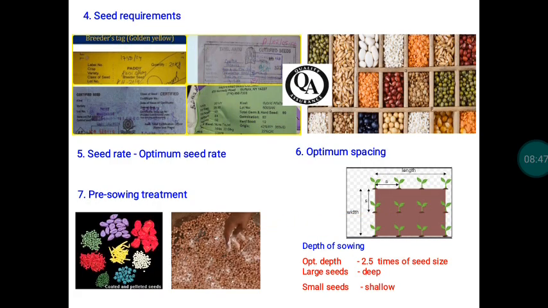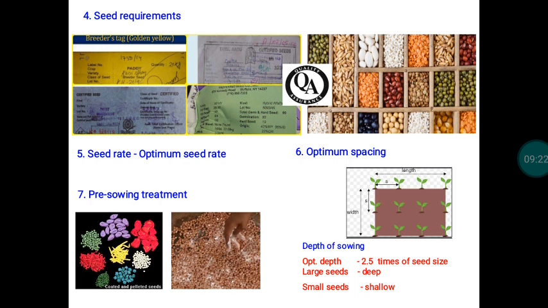Then the fourth one is purchase of good quality seeds. Whether it is grain production, certified seed production or foundation seed production, we have to use quality declared seeds, quality assured seed material. Then only there will be uniformity, and only then can you follow all the intercultural operations at an appropriate time. For example, if the seed used for sowing is genetically inferior, one plant will be at flowering while another will be at a vegetative stage.